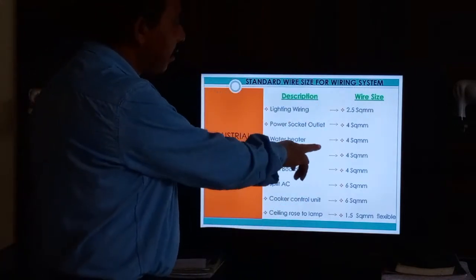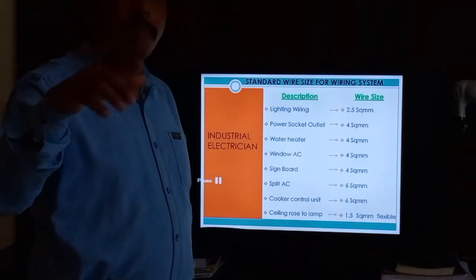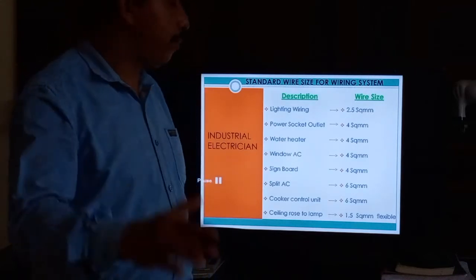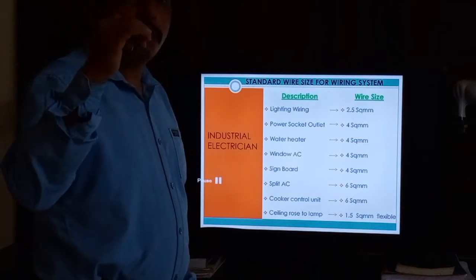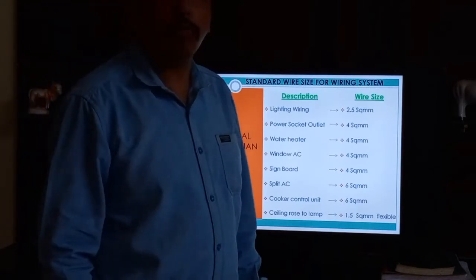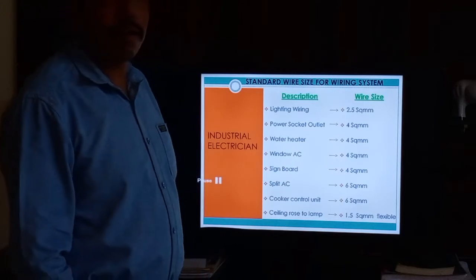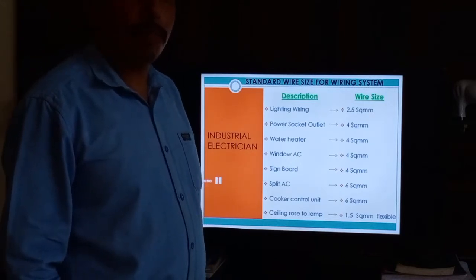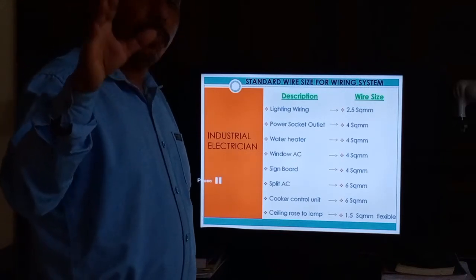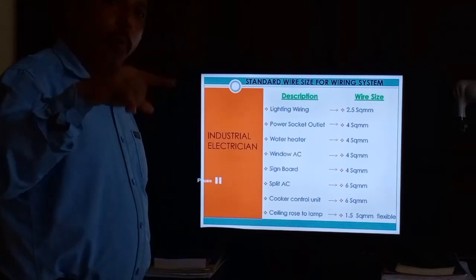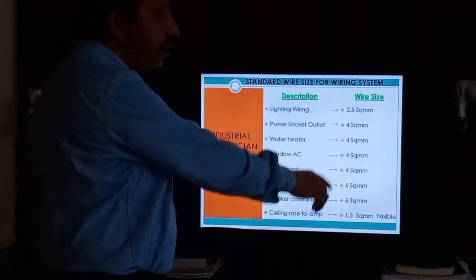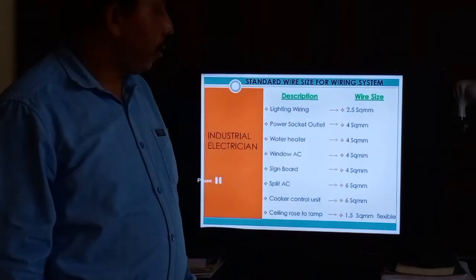For window AC below 1.5 ton we can use 4 mm, but from 1.5 ton and above we can use 6 mm. As an example, 2 ton we can use 6 mm, but for a 1.5 window AC we can use 1 ton, half ton, 1.5, those types of AC with 4 mm square wire.